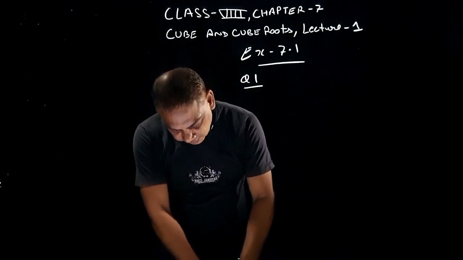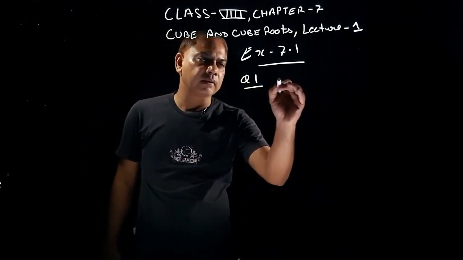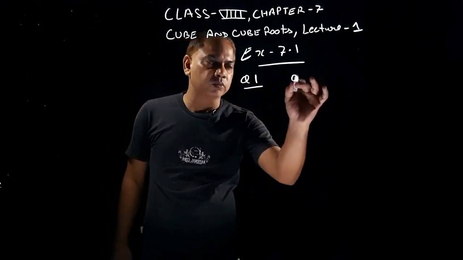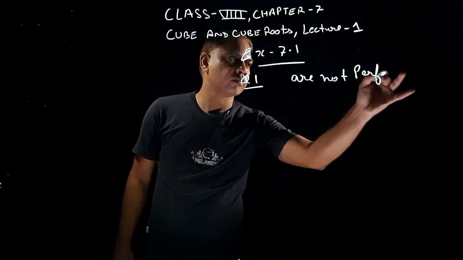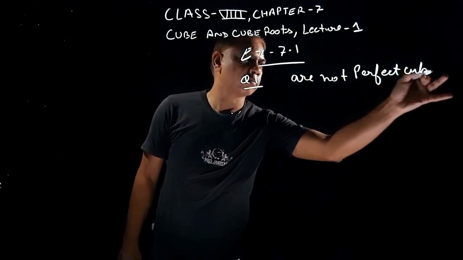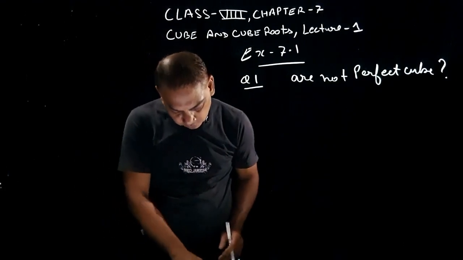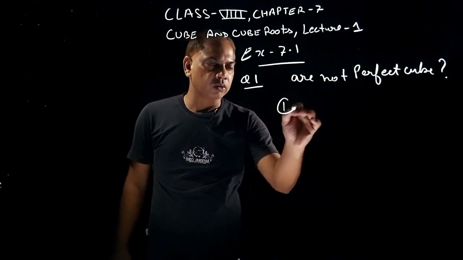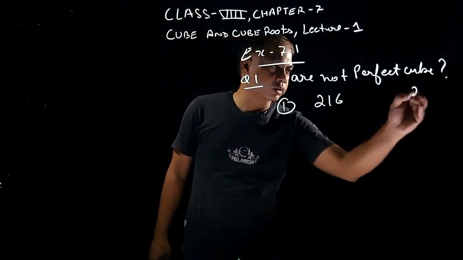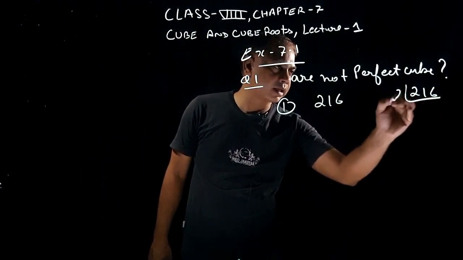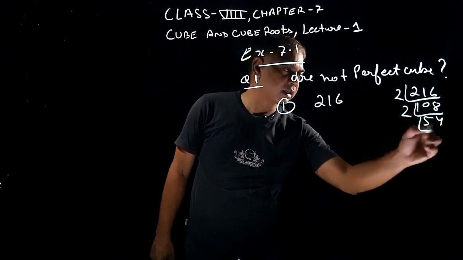Question number 1 is, which of the following numbers are not perfect cubes? The first one I will do, that is 216. Make the factors of 216, students. We will make its factors, because without factors you cannot tell.